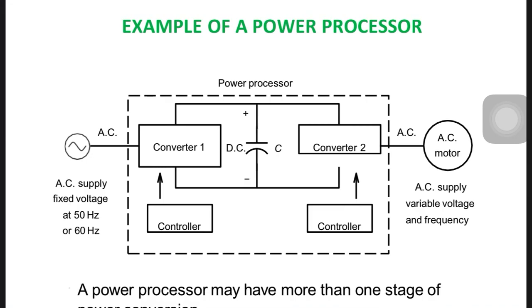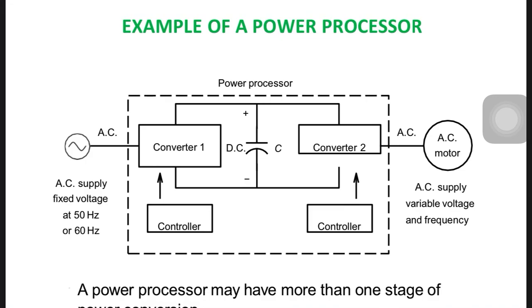So suppose one converter converts AC to maybe DC, or maybe controllable AC to AC, but we have a capacitor, so it is definitely a DC converter. So converter 1 is called a rectifier, we can say. Whatever the control switches are, they require some command. The command for that control may come from a microcontroller chip or anything. So first AC will be converted to DC. Now the DC capacitor stores some energy, meaning we have a DC source.